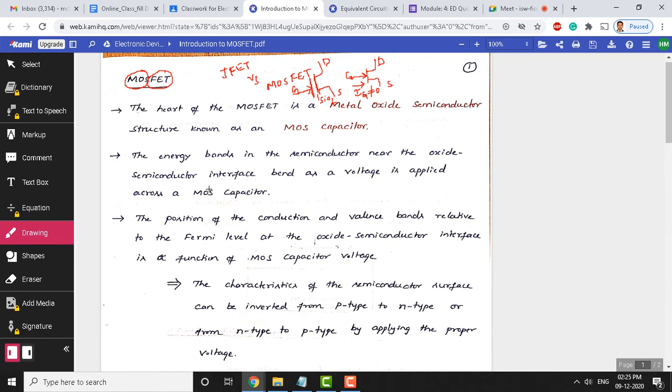The reason we call it a MOS capacitor is because the working principle can be best understood if you analyze the capacitor. The MOSFET and capacitor are similar in their working. So, if you have knowledge of the capacitor, the MOS device can be best understood.